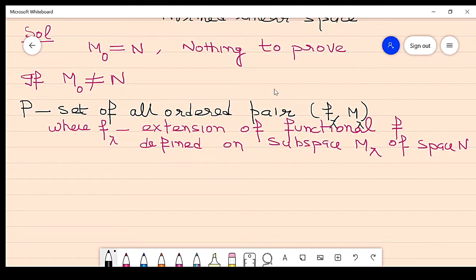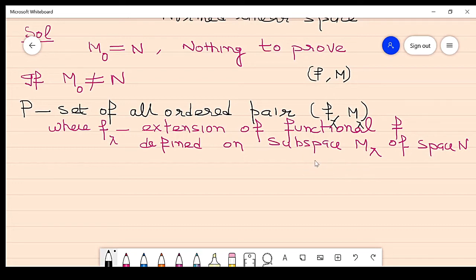What are F and M? F is a functional on the space M. P is the set of all ordered pairs (F lambda, M lambda), where F lambda is an extension of this functional F, defined on M lambda.